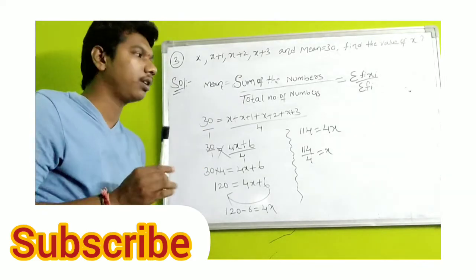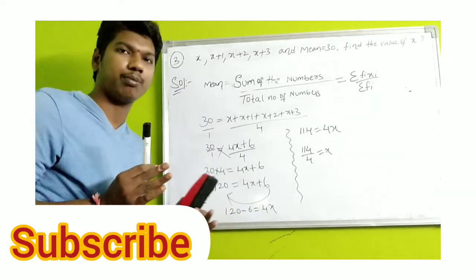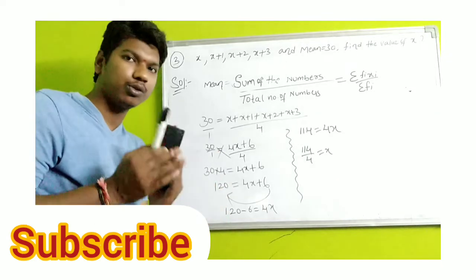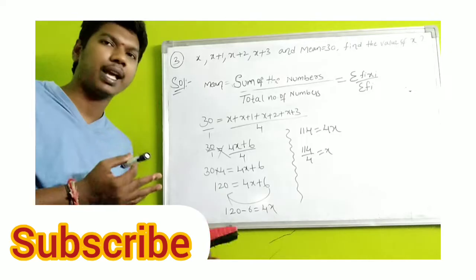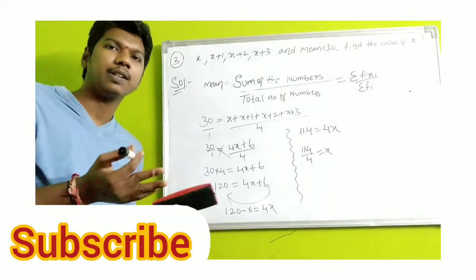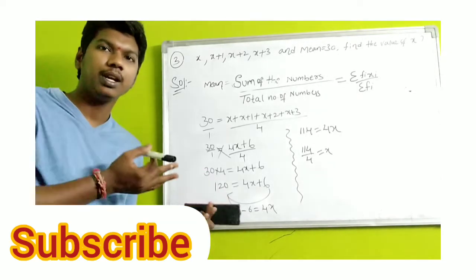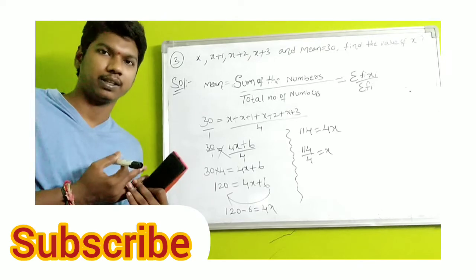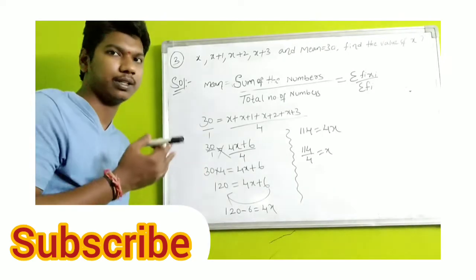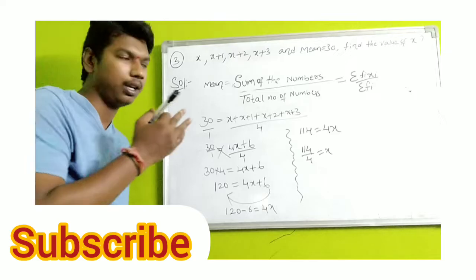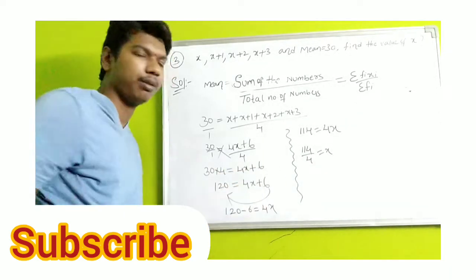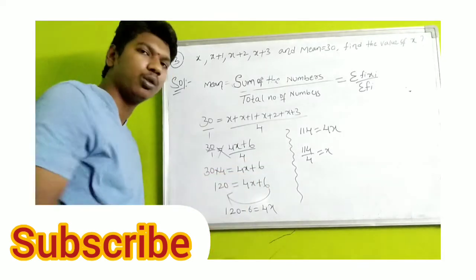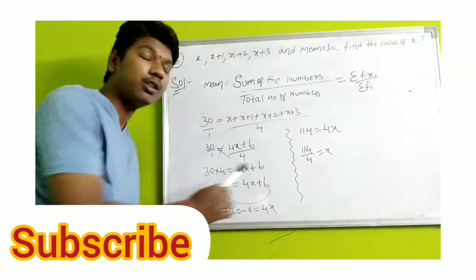Those who are not perfect in the cancellation part, I am showing clearly. You can use the cancellation part or otherwise the division part. Division and cancellation both are the same. Cancellation is nothing but directly cancelling without doing division. Now here I am not doing cancellation, I am doing the division part. Observe carefully. Here 114 divided by 4. This is the numerator, the numerator value is 114 and the denominator value is 4.